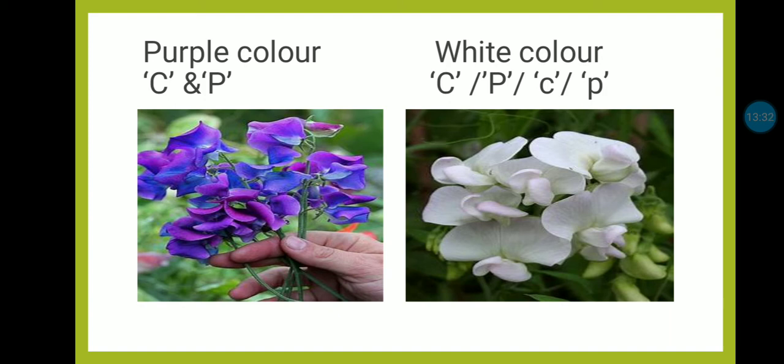Purple flower has both dominant genes, capital C and capital P, and the white flowers are developed due to small c and small p genes, as well as only capital C and small p, or only capital P and small c, due to which they cannot develop color in the flower in the presence of a single dominant gene.